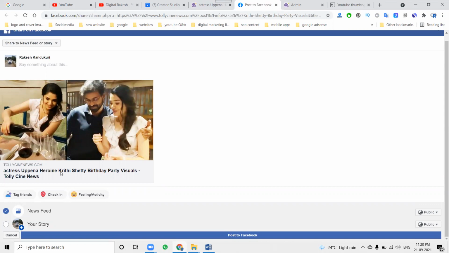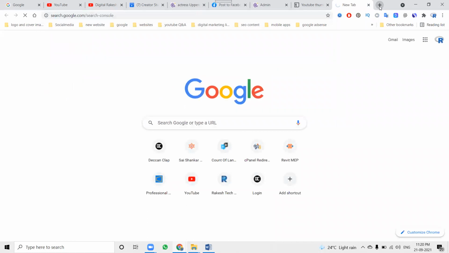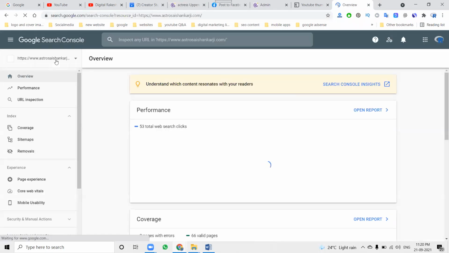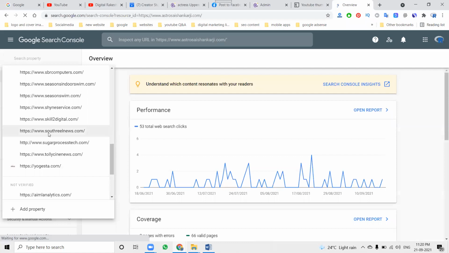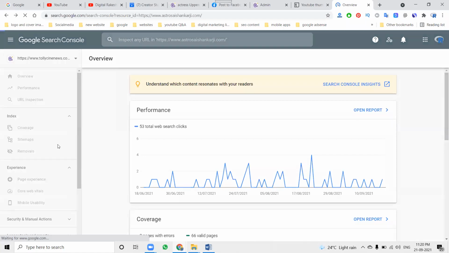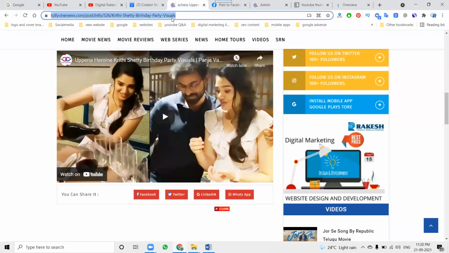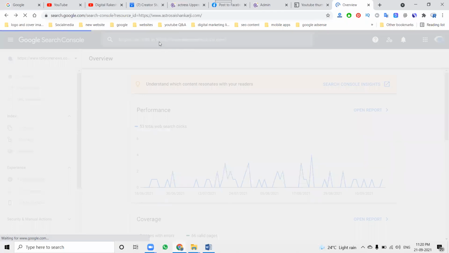After this procedure, we have to go to the Search Console option and do the index procedure. I'll show you here. Go to the Search Console option where you added your website. Select here, copy, and start your index procedure. This index procedure option is compulsory. Previously I showed writing the SEO title, description, and keyword. Now I'm showing the index procedure.